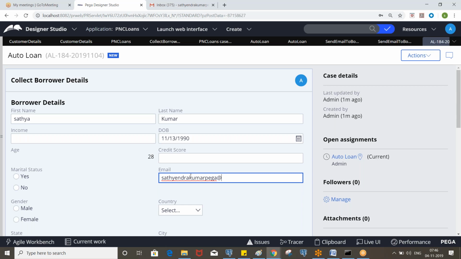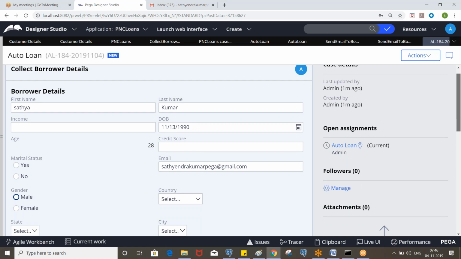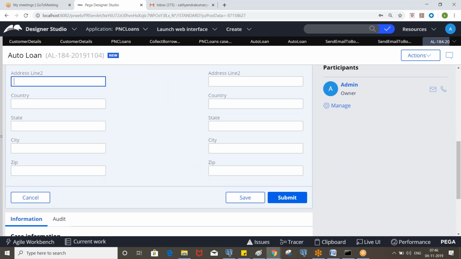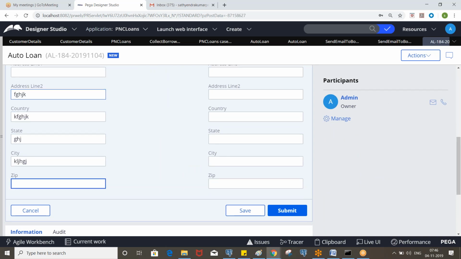After 1 hour it will send an email for all those 10 work objects. Not immediately; since we specified 30 seconds, it will send after 30 seconds.